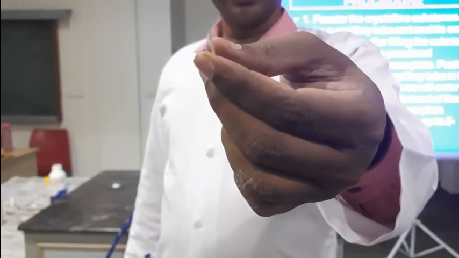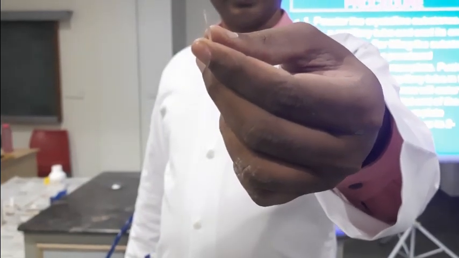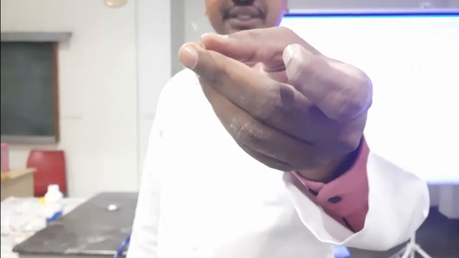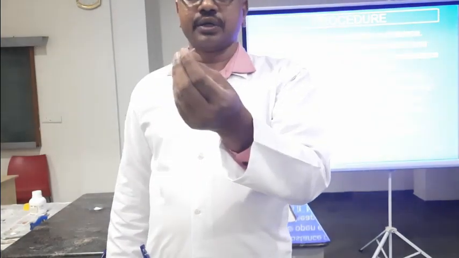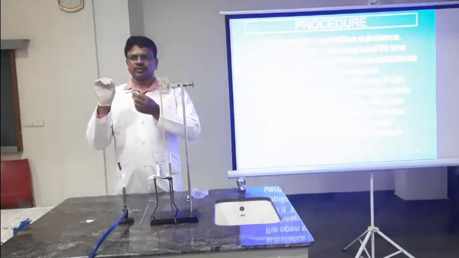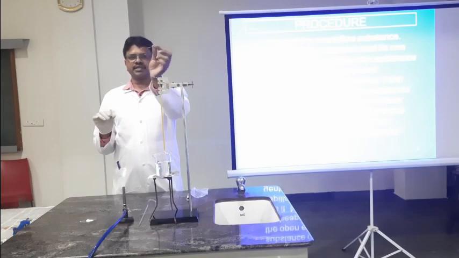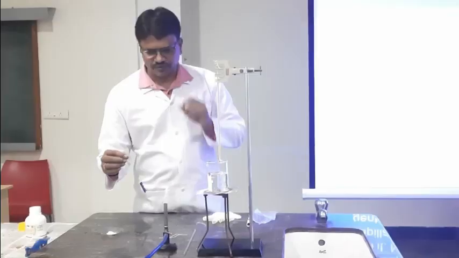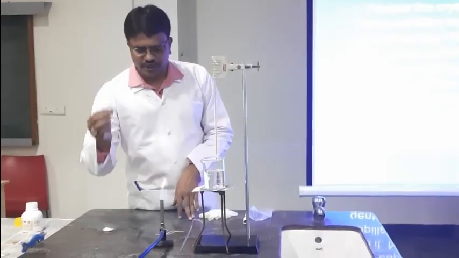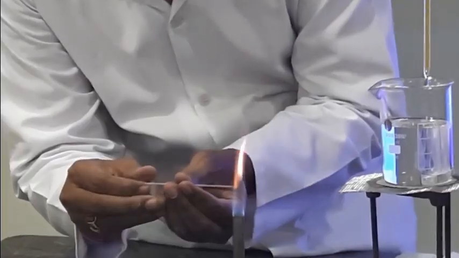You can check, it is open at one end, and when I turn it, this side is also open. We close one end by Bunsen burner. So this capillary is open on two sides, and now I am going to seal one end.